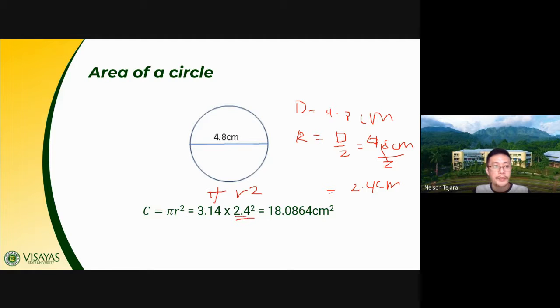So now we can use pi r squared. 2.4 squared times 3.14, we get this value. And then for the final answer, round it off to the nearest hundredths. So that is equal to 18.09 square centimeters.